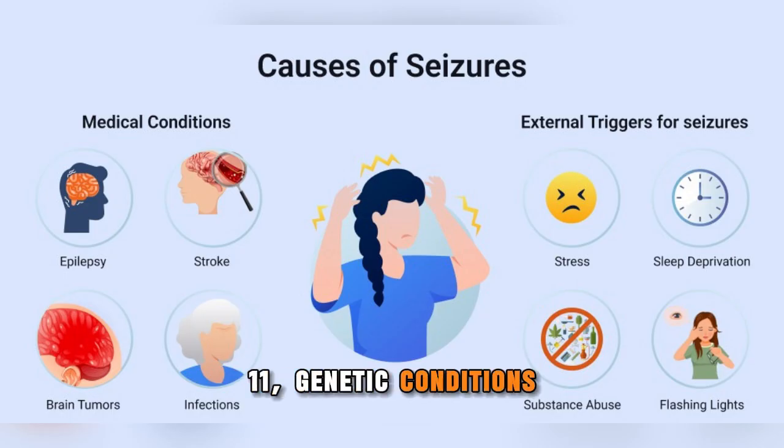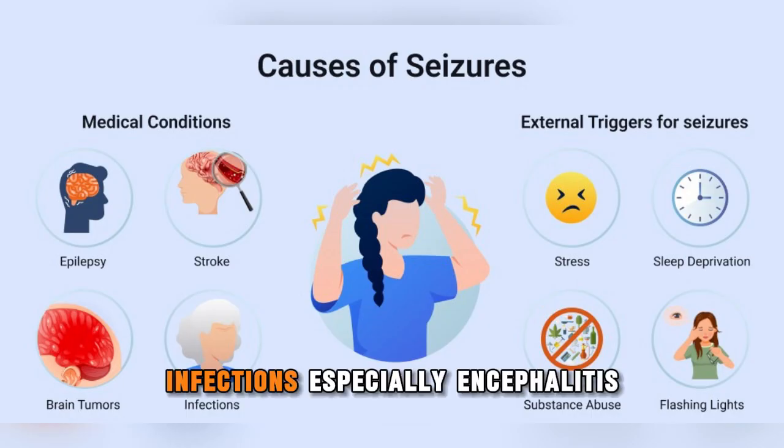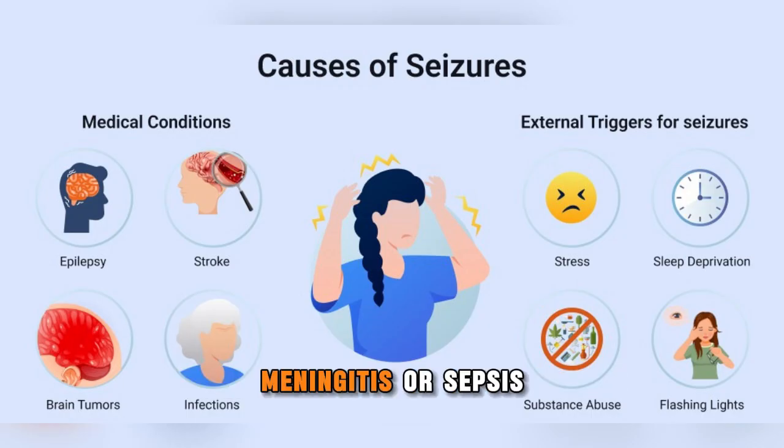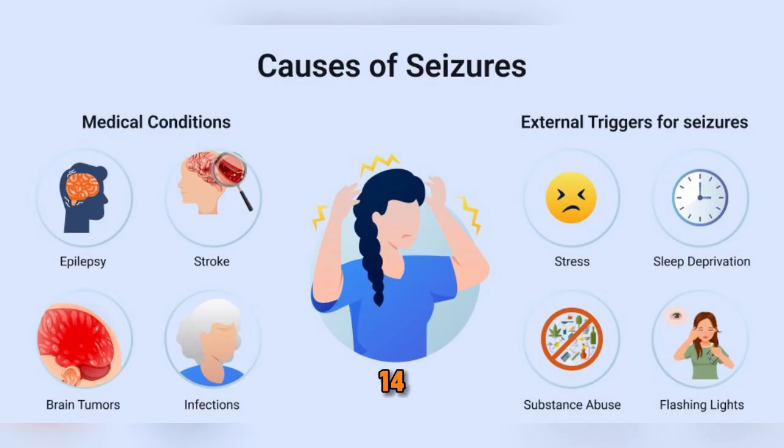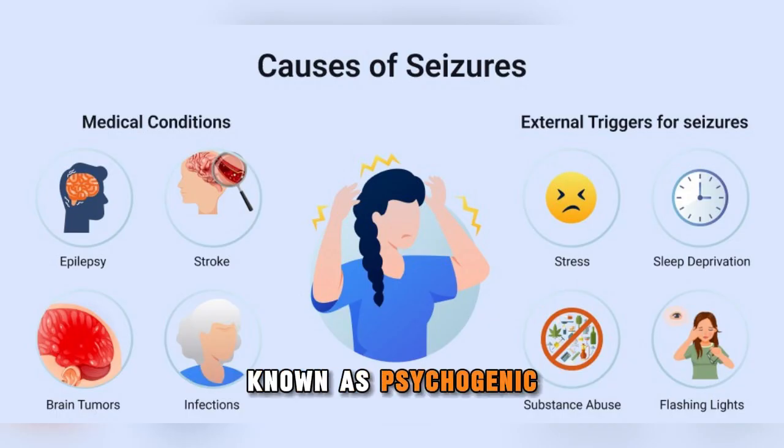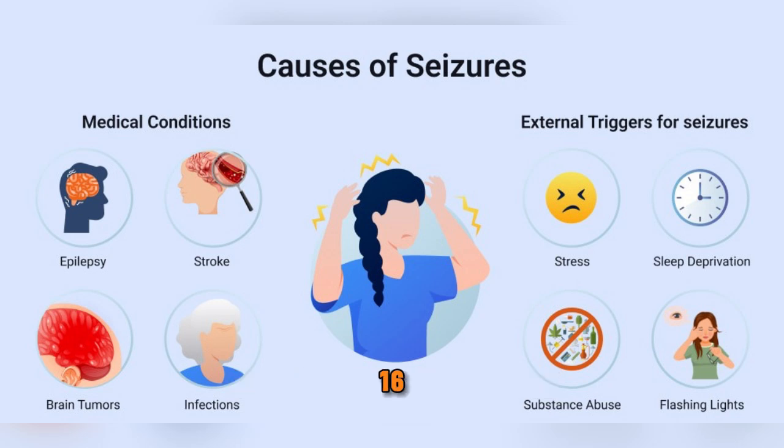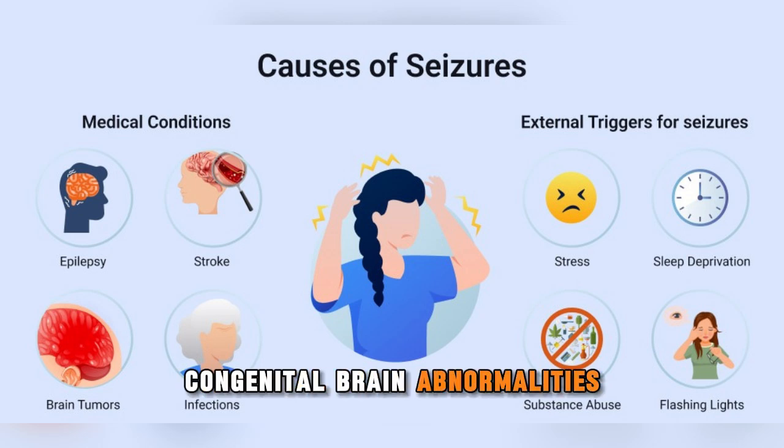11. Genetic conditions. 12. Hormone-related changes. 13. Infections, especially encephalitis, meningitis, or sepsis. 14. Inflammation from autoimmune conditions. 15. Mental health issues like conversion disorder. 16. Problems with how your brain developed.